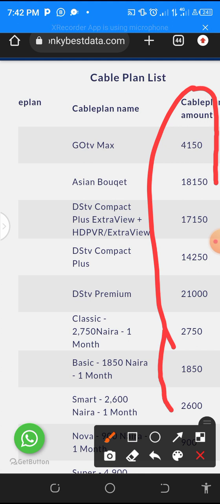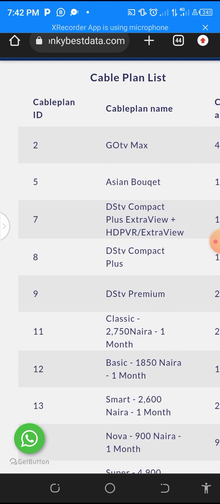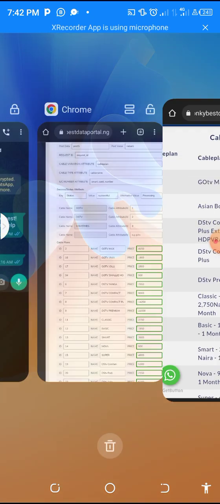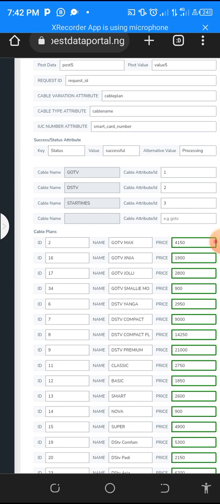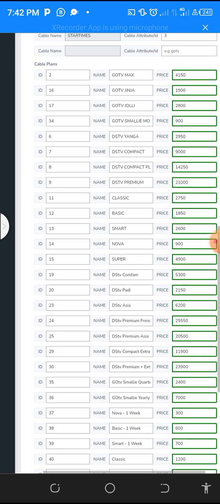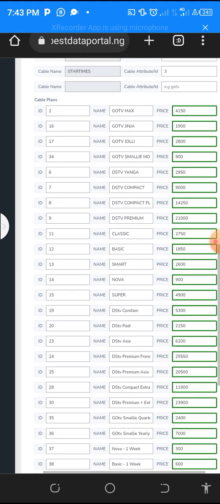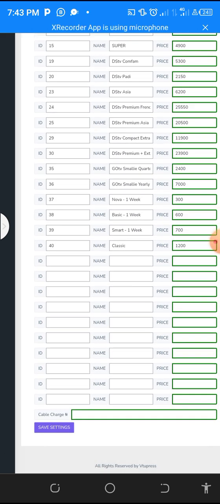So if you are making use of the price, you can even be copying. Write the ID name, cable ID, write the ID name, come and paste the price. Just, you are copying, you are pasting, you are copying, you are pasting, you are putting everything here. You write for DSTV, you write for GoTV, you write for StarTime. You just make sure that the ID is correct. If the ID is correct, it's going to work perfectly. Then you set your price for that. So that is setting price for the basic level.